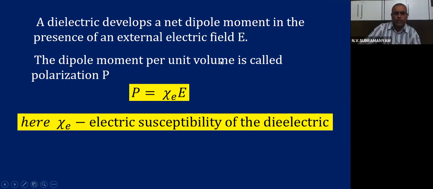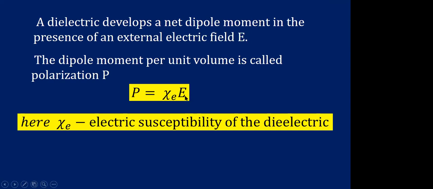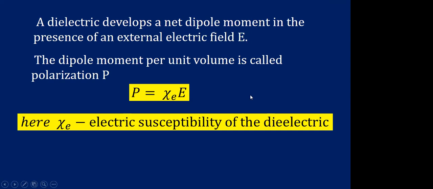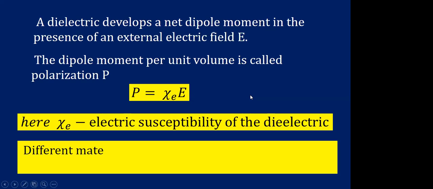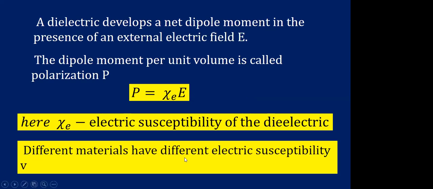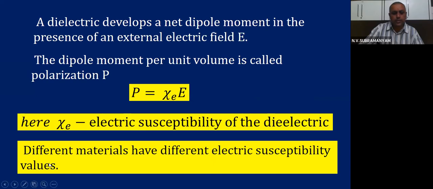So the dipole moment per unit volume is called polarization, denoted by P, and P is given by Xi E into E. E is the electric field value, Xi E is the electric susceptibility. One more last point: different materials have different electric susceptibility values, children. Please remember, that will be useful in your higher engineering.